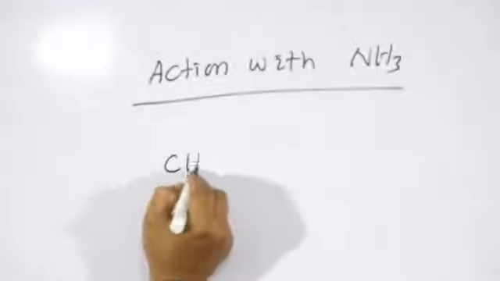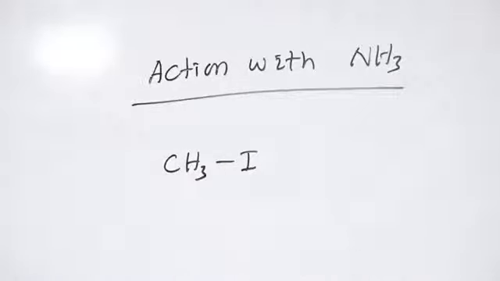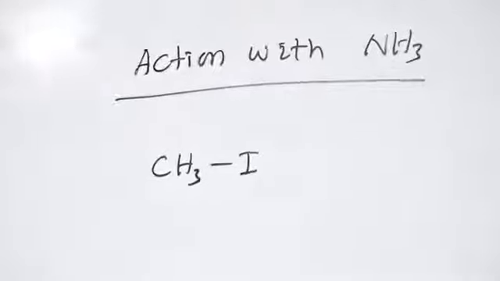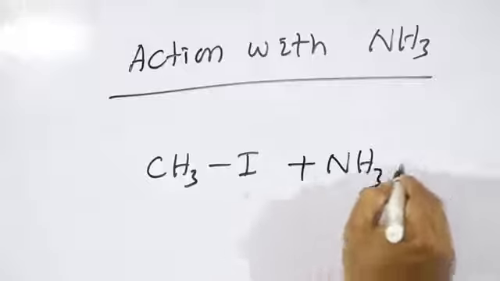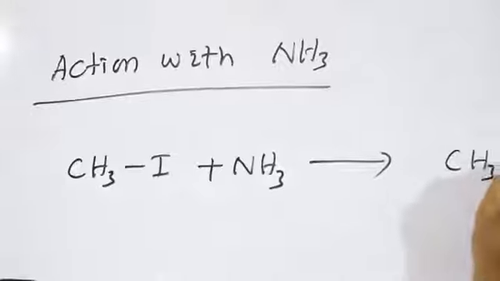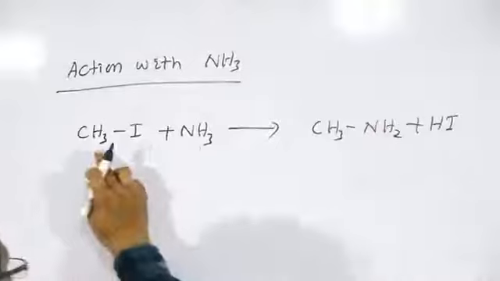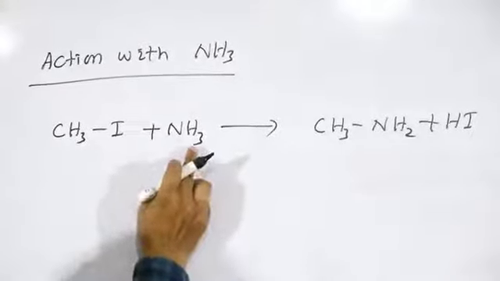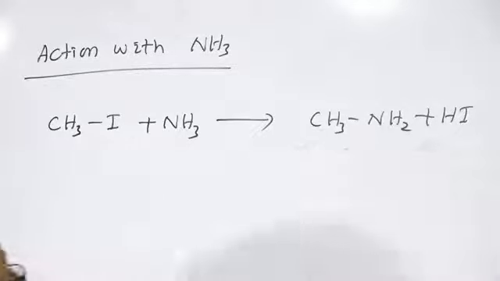For example, CH3I, that is methyl iodide, or iodomethane, is treated with ammonia, NH3. So there is the formation of CH3NH2 plus HI. The H and the I part are removed in the form of HI. So that is the formation of the primary amine, CH3NH2.